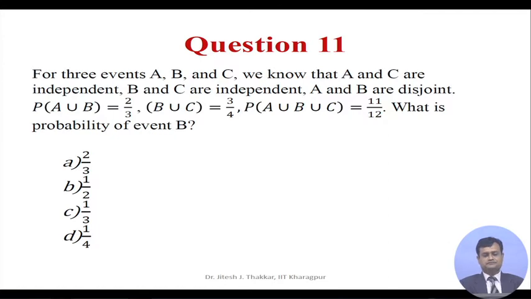Question 11. For 3 events A, B and C, we know that A and C are independent, B and C are independent, A and B are disjoint. Probability A union C is given as 2 by 3, B union C is given as 3 by 4, and probability of A union B union C is given as 11 by 12. What is the probability of event B? You have 4 options: 2 by 3, 1 by 2, 1 by 3 and 1 by 4.